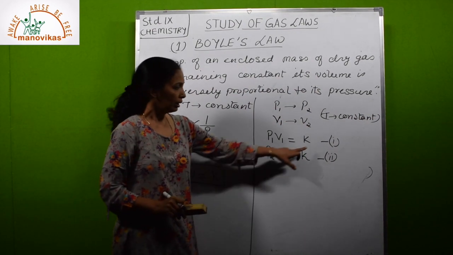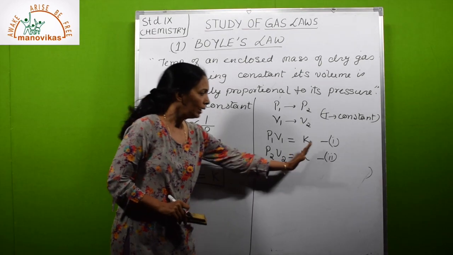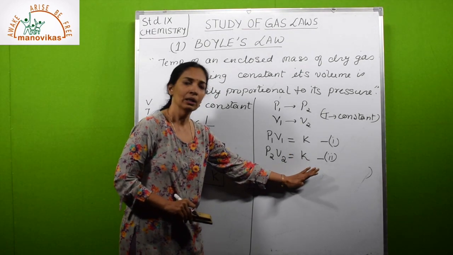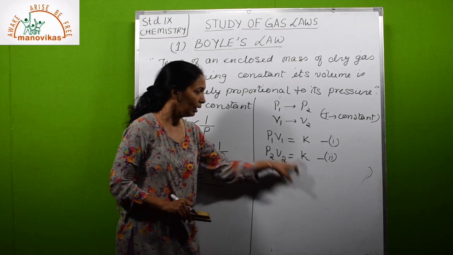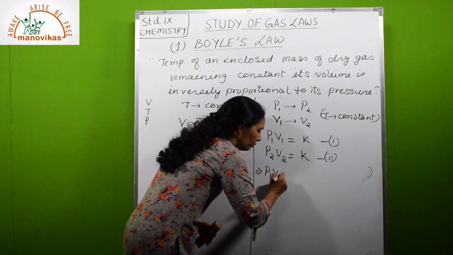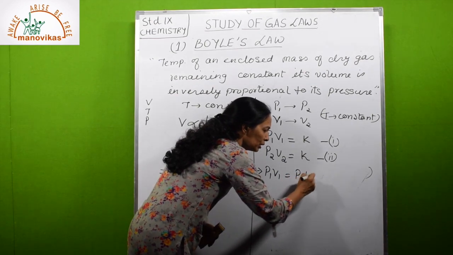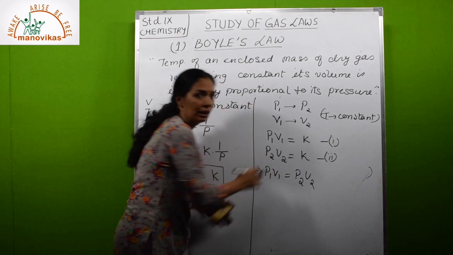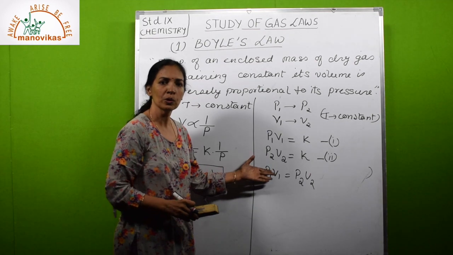Look at equation 1 and equation 2. The right hand side quantity is the same, K. So we can write, therefore, P1 V1 is equal to P2 V2. Since the right hand sides are the same, the left hand sides should also be the same.